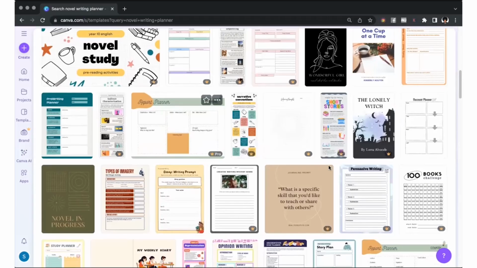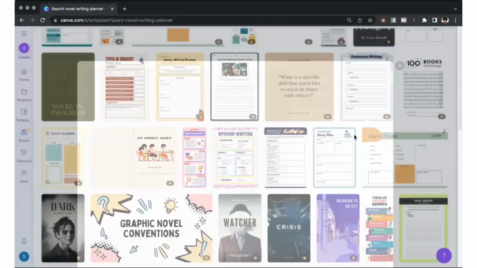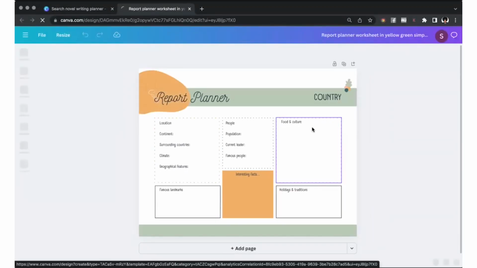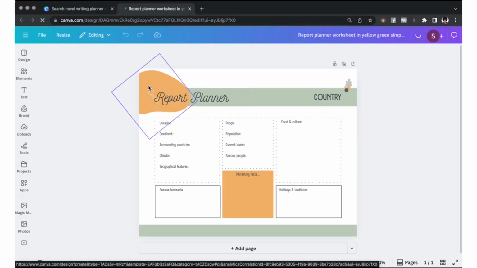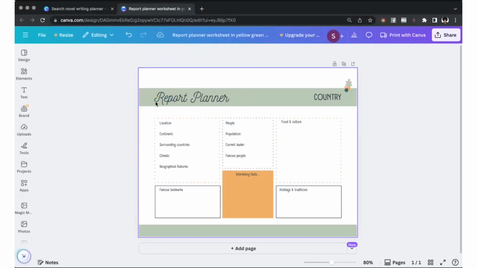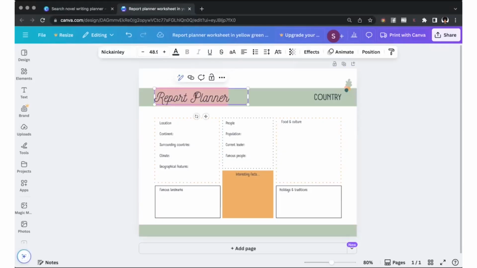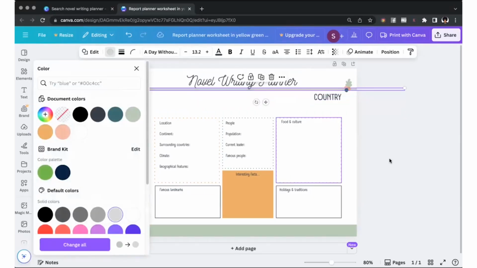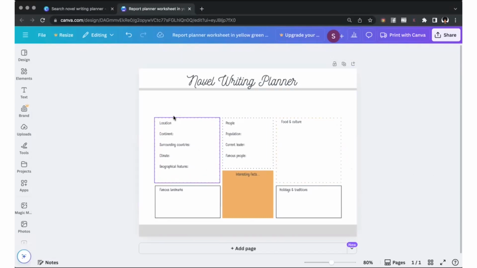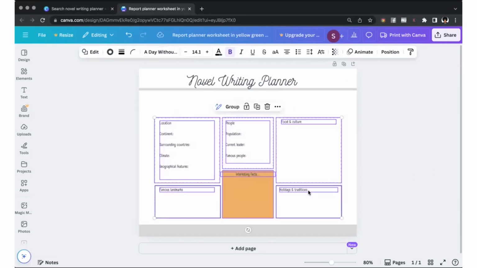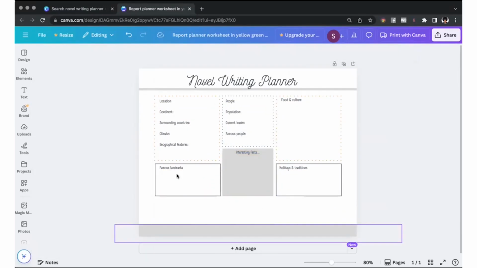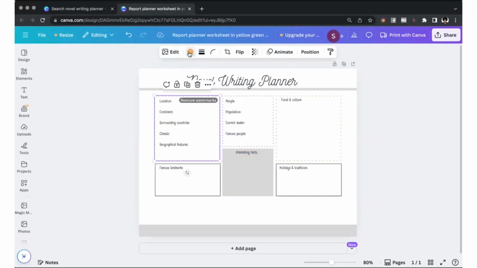It's the same here. Oh, this one's pro. I'm on the free one. So I'll just click it. And then you're just going to click here, customize this template. So this is stationery. So I do want to make it black and white so that it's really easy to print at home. So I'll just change this to novel writing planner. Maybe put that here. Make this super thin so that it's not going to make them use too much ink. Get rid of this little guy. This can all pretty much stay. And the only thing that I would want to actually add is some lines for them to free write. Oh, let me change this coloring as well.